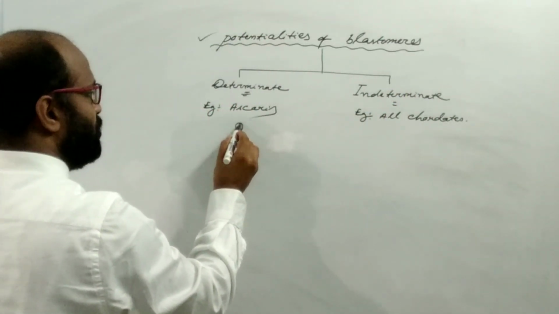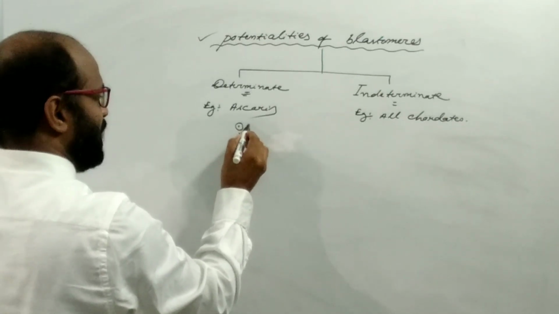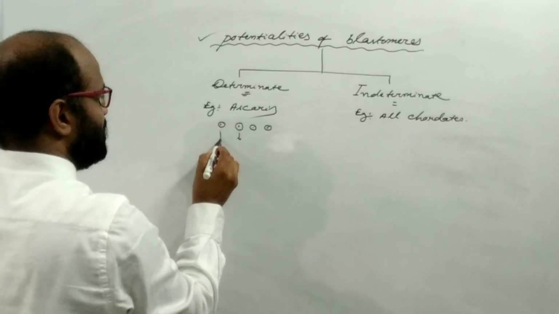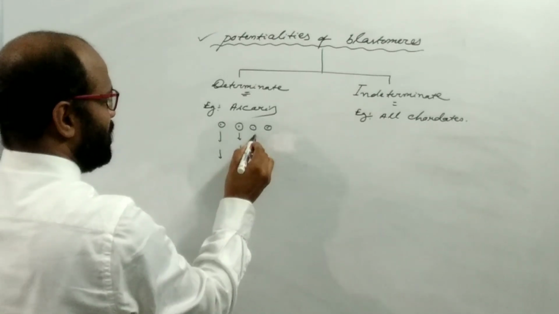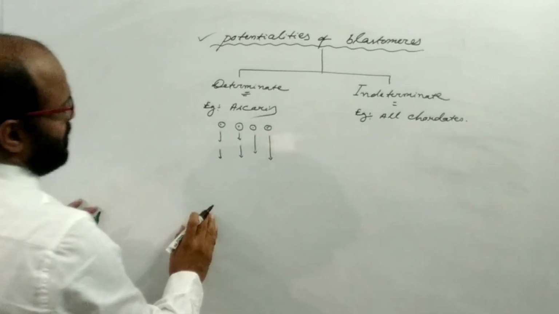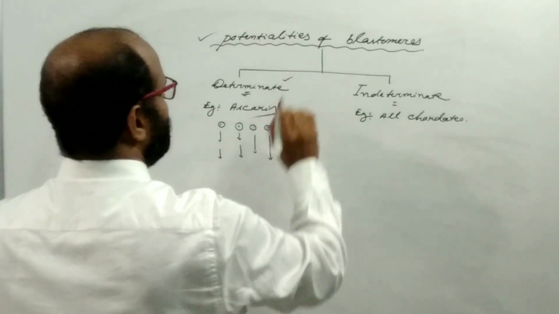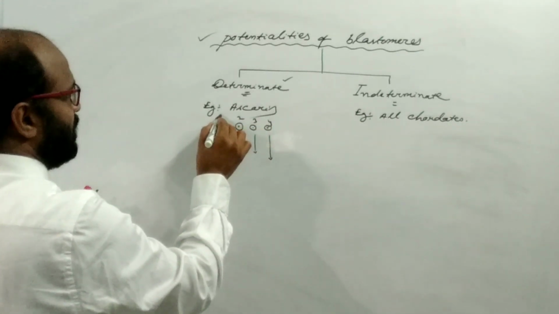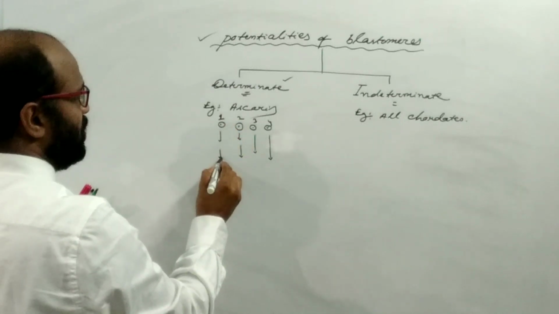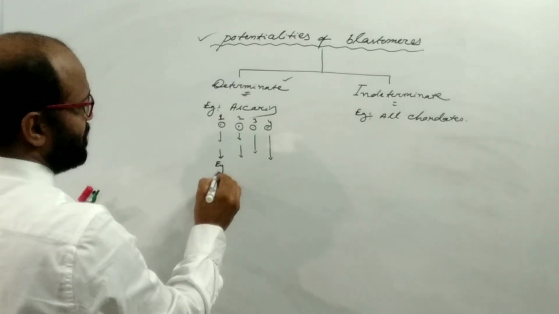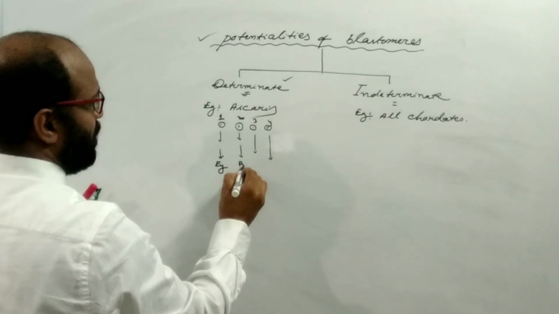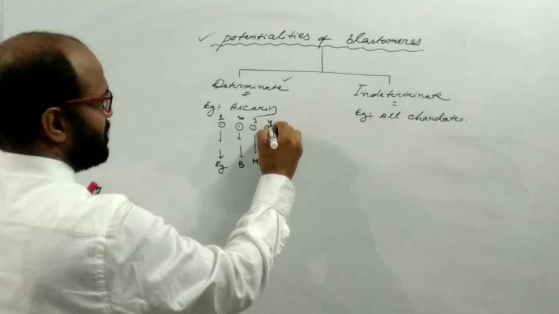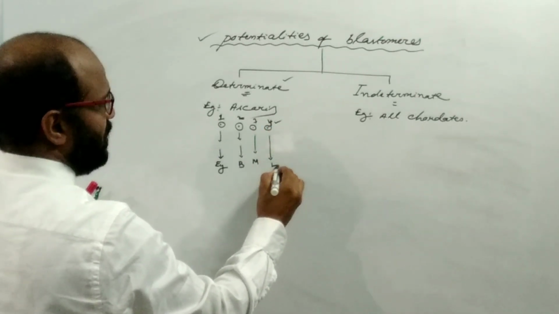Suppose each blastomere is assigned its future developmental structure, then it is known as determinate. Suppose these are blastomeres 1, 2, 3, 4. Suppose this blastomere forms one of the organs, say the eye, this one forms the brain, this one forms the muscle, this blastomere forms the liver.